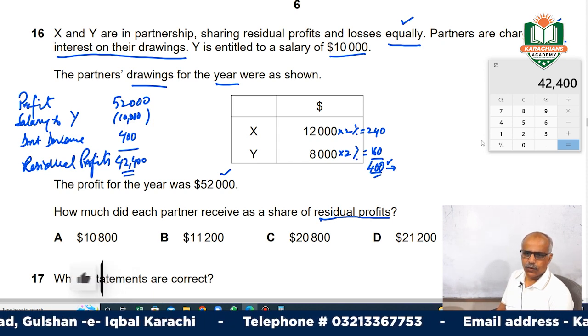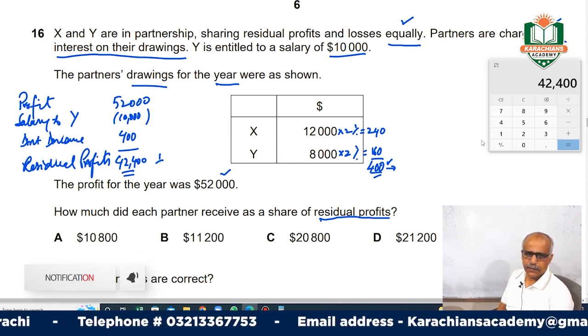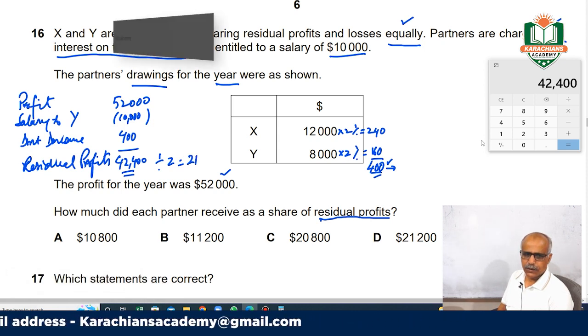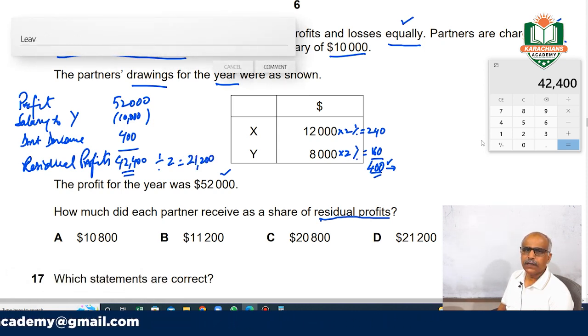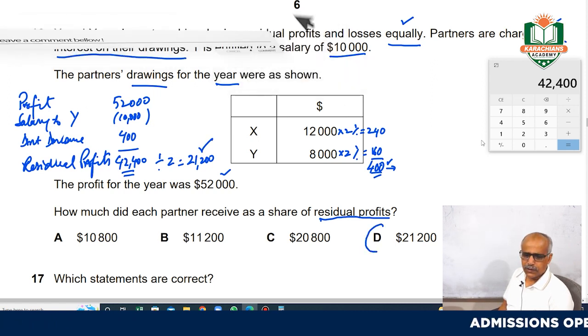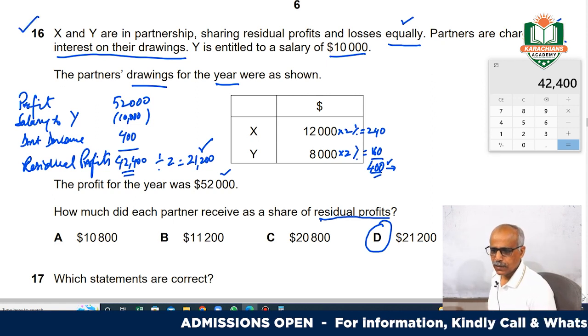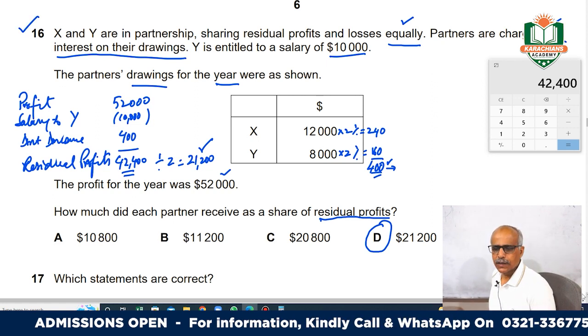They are equal partners, so it will ultimately be shared equally. Each partner will get 21,200. Your answer will be D. Hope we are done with question number 16. Let's move on to 17. Hope this is clear to you.